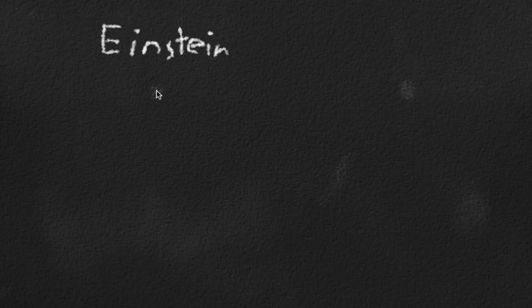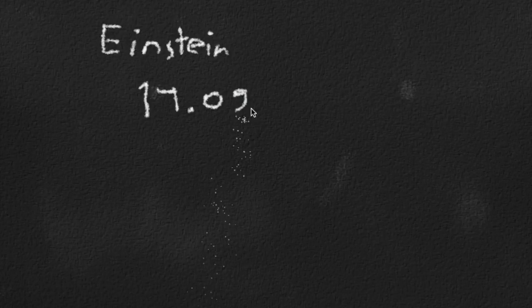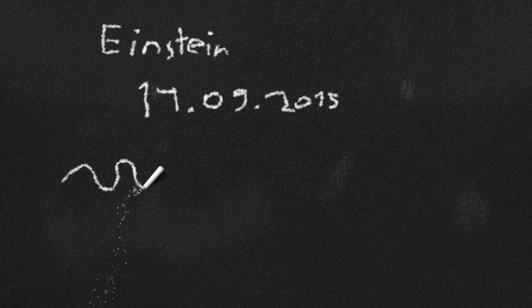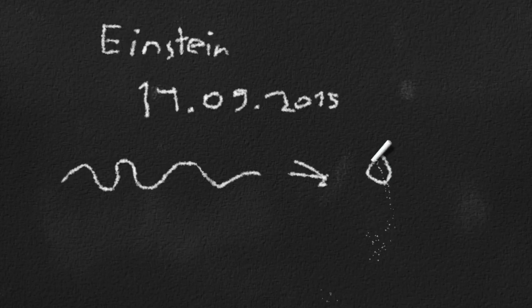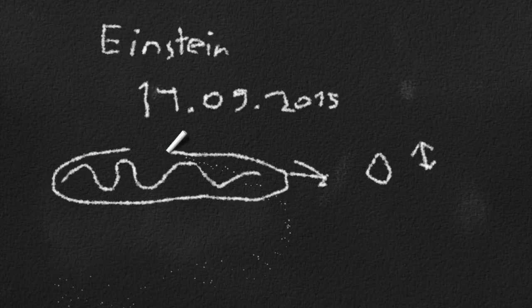On September 14th, 2015, gravitational waves were discovered. But what are they? Let's find out. Gravitational waves were first predicted by Albert Einstein in his general theory of relativity, but they were first discovered in 2015. Gravitational waves stretch and contract matter they pass through, just like ripples in the water move the surface up and down. These waves contain the information on how they were created.